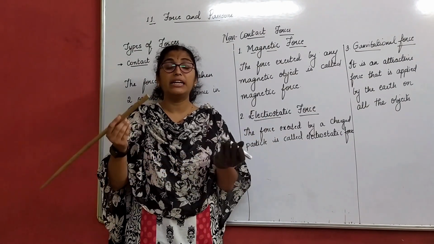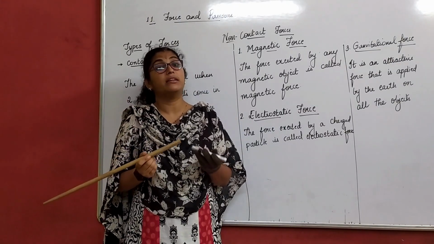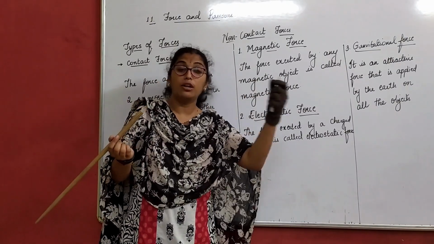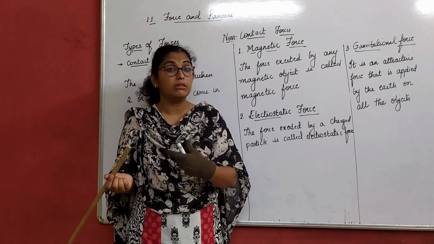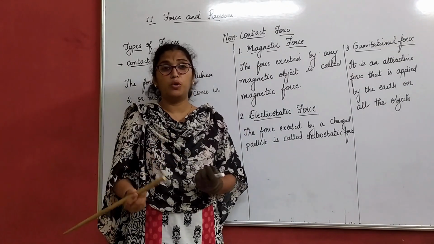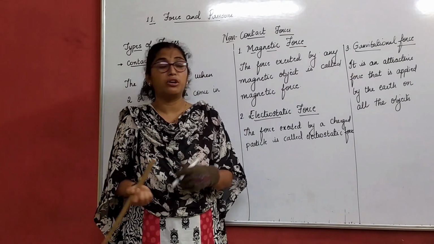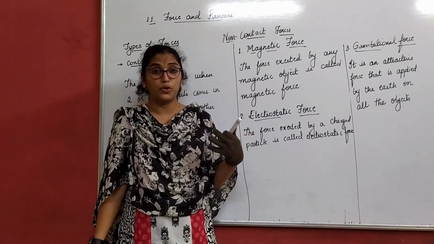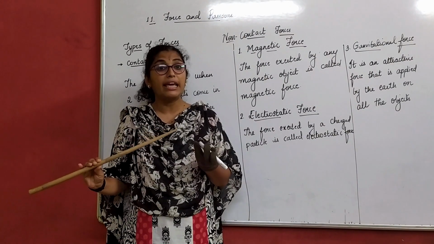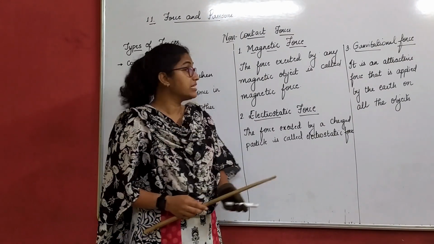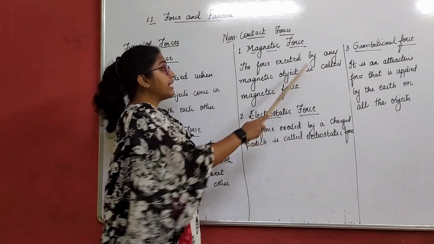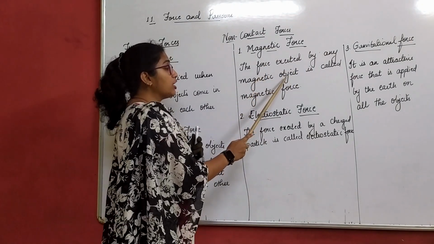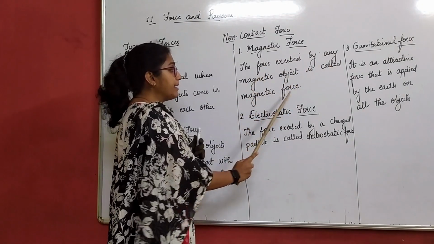We have all seen that when you keep like poles together, they repel, that is north-north or south-south. Now identification of the poles, why they repel, why they do not, we are not discussing here. We only understand what a magnetic force is, and when we place unlike poles, they attract. Yes? So the force exerted by any magnetic object is called magnetic force.